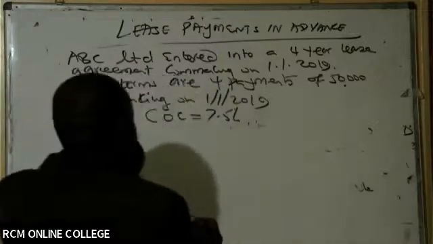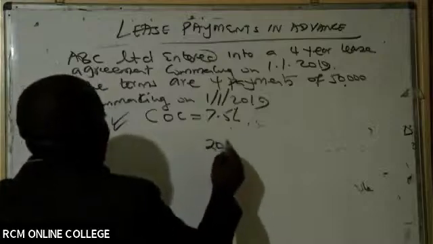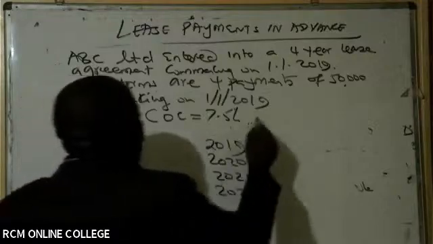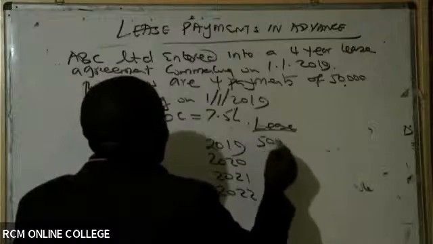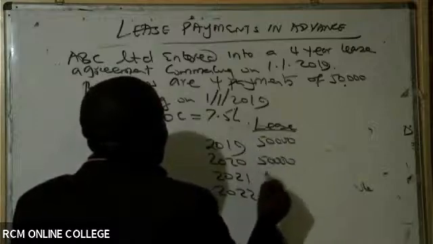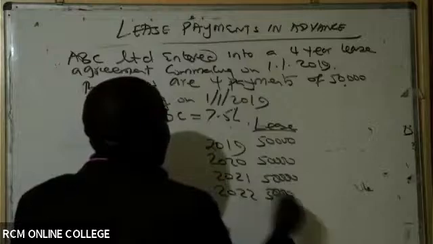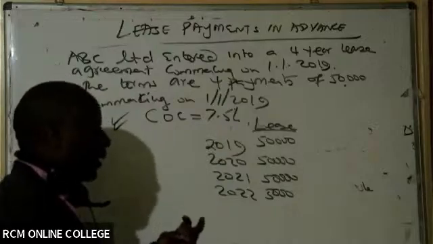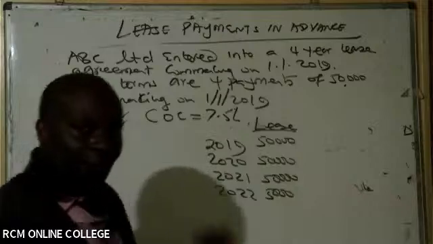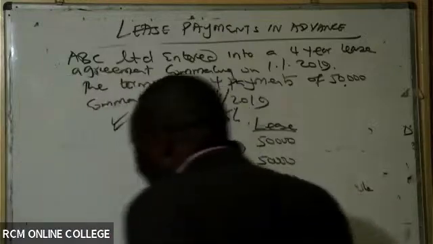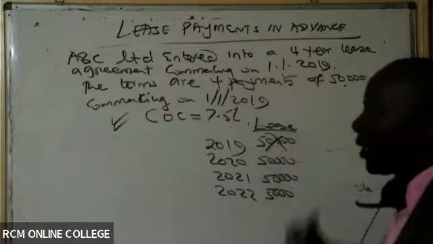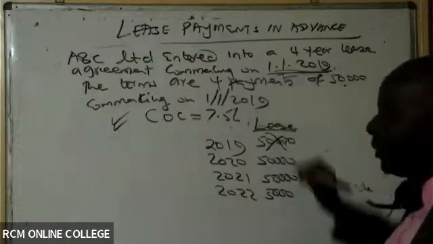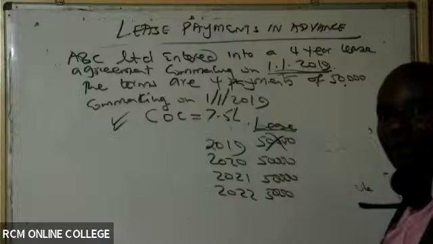So you see, these are 4 installments. So we have here 2019, 2020, 2021, 2022, like that. So we have here the leases paid. So here they pay 50,000, 50,000, 50,000, 50,000. Remember, this 50,000 now is going to be paid upfront. By the time we are measuring our liability, this figure has already been paid, because we're going to measure our liability here, and this is the very date that we have paid. So this will not be there.